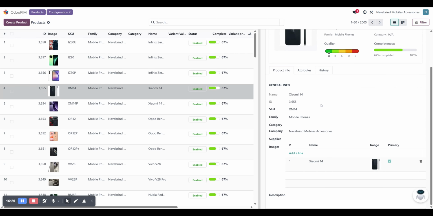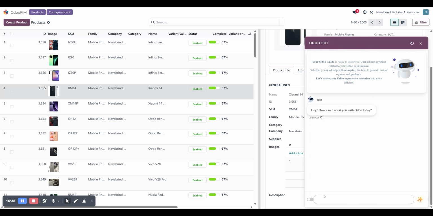Along with these, one of the unique AI features is that we introduced a bot, the OdooPIM bot. What it does is extract information from our OdooPIM, and you can ask questions and get them clarified as well. Let's say you want to know about the products whose completeness score is between 60 to 70 percent, or maybe 70 to 80 percent. You can ask and get that information as well. Get products whose completeness score is 60 percent and above.